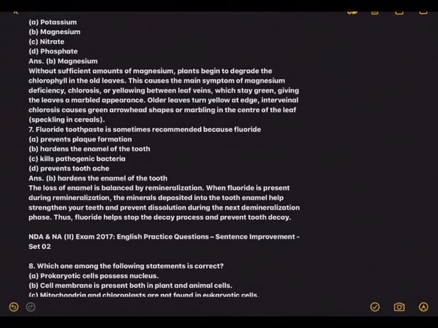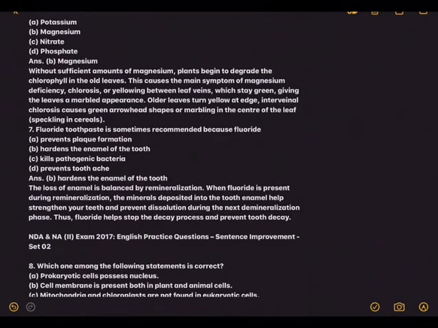Next, fluoride toothpaste is sometimes recommended because fluoride, what is the function of fluoride in a toothpaste? Prevents plaque formation, hardens the enamel of the tooth, kills pathogenic bacteria, prevents toothache. Of course, all of you know it's enamel, hardens the enamel of the tooth.